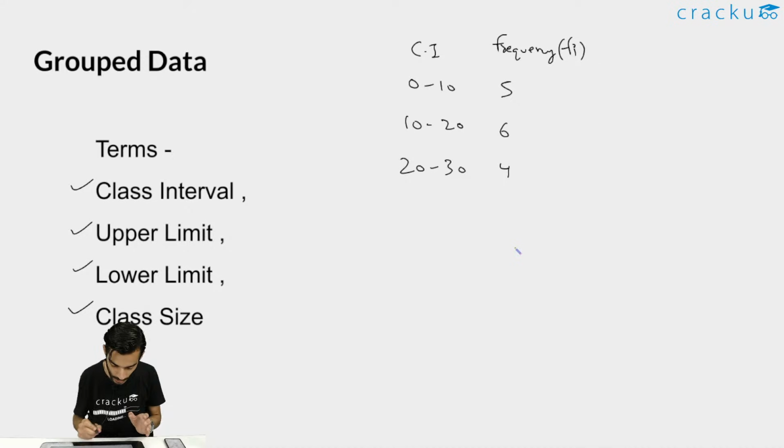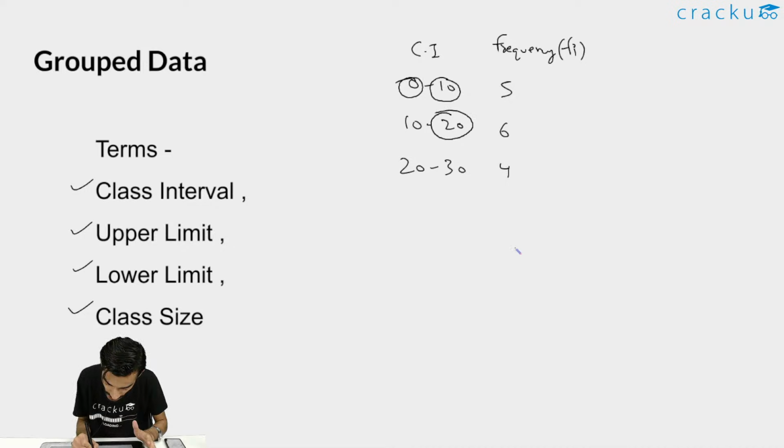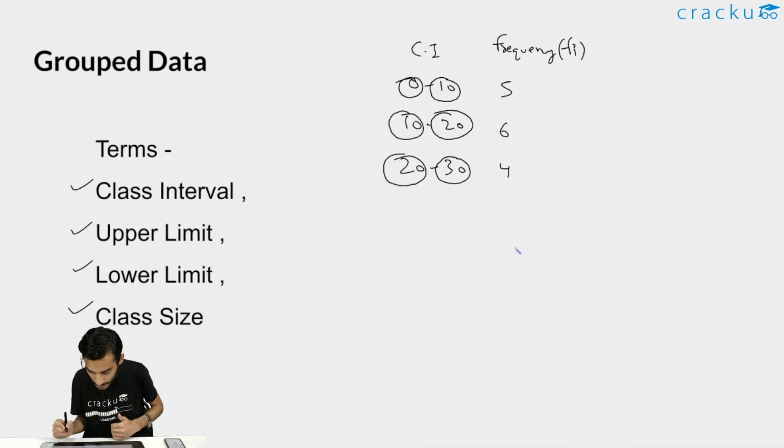Okay. So now there are a few more terms. So upper limit means, so this is the upper limit for the first class interval, and this is the lower limit. Okay. So likewise for the second class interval also, this will be the upper limit, this will be the lower limit. Okay. This will be the upper limit, this will be the lower limit, and so on. If there are further intervals given to us, then the right hand side will be the upper limit and the left hand side will be the lower limit. So these are the meaning of upper limit and lower limit.